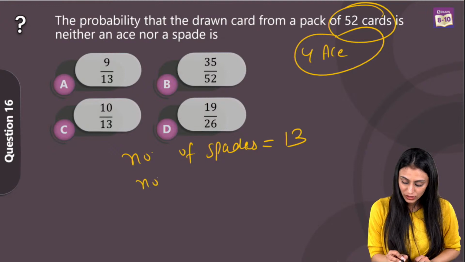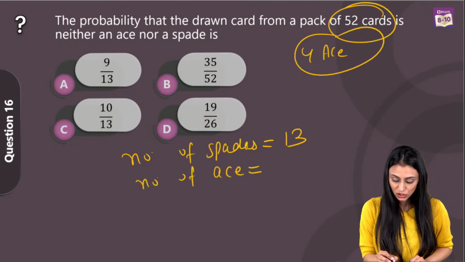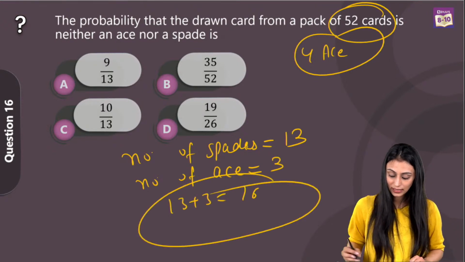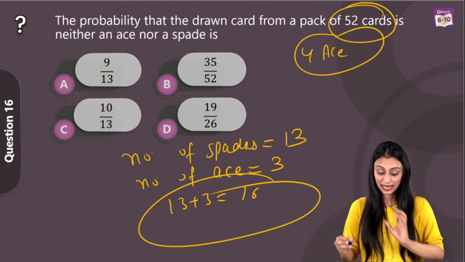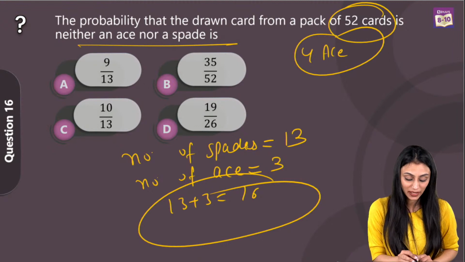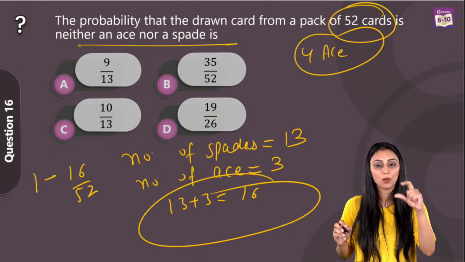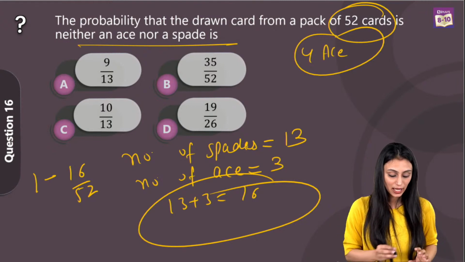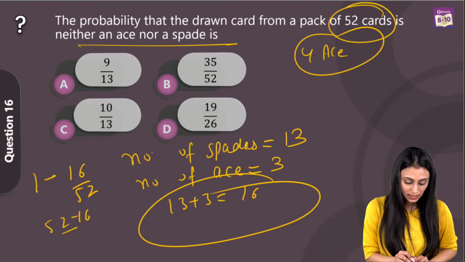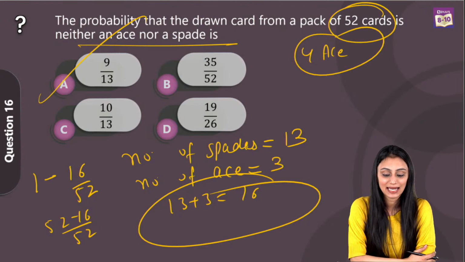So the number of aces apart from this is 3. So 13 plus 3 is 16, the total number of spades as well as aces. What we need here is the probability that it's neither an ace nor a spade. So I'll subtract: 1 minus 16 by 52, where 16 by 52 is the probability of getting a spade or an ace. So we get 52 minus 16 by 52. Once you simplify this, you get option A, that's 9 by 13.